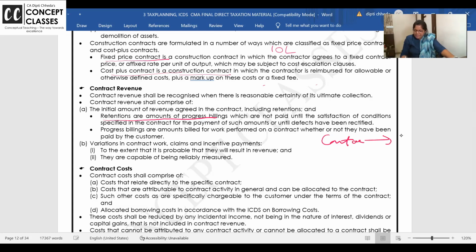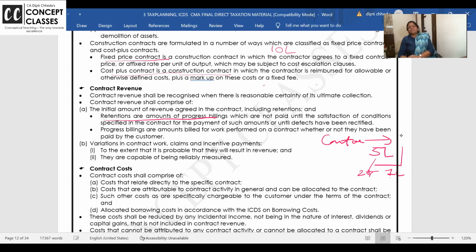The contractor says he will charge 5 lakh rupees. The contractee is making progressive payments, but 20% of 5 lakh, that is 1 lakh, the contractee will hold. The contractee says, I'll pay you 1 lakh only when the whole contract is over, you are completing on time, quality is correct. That 1 lakh rupees which is held is called retention money.